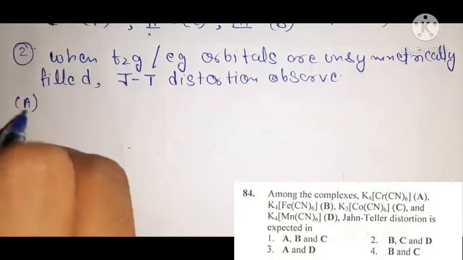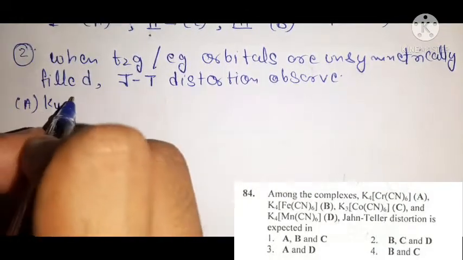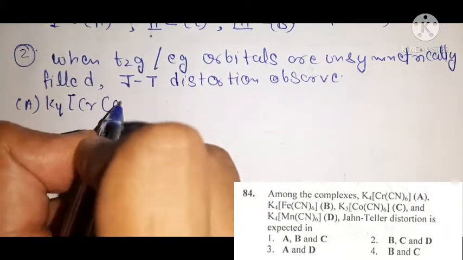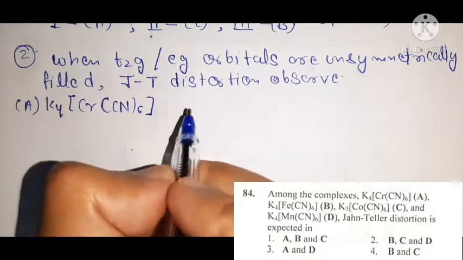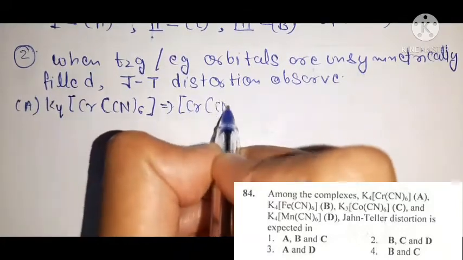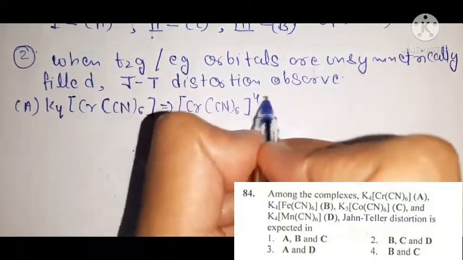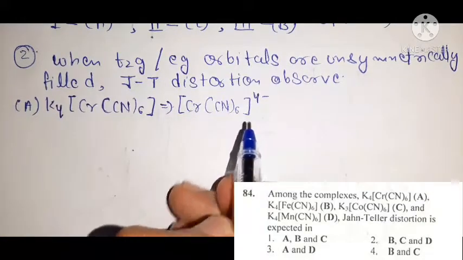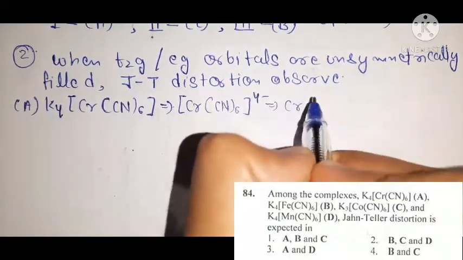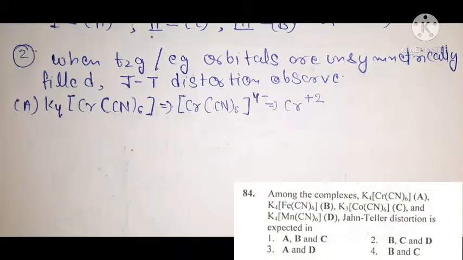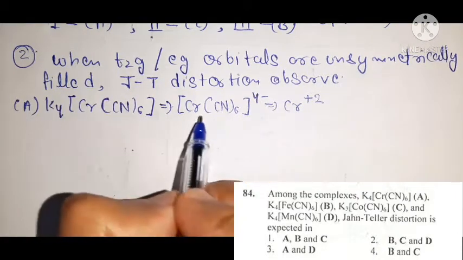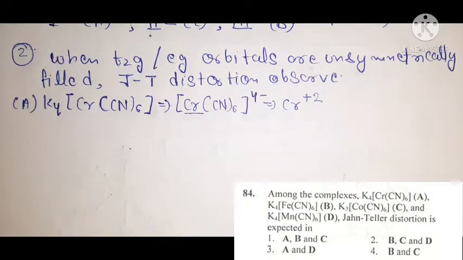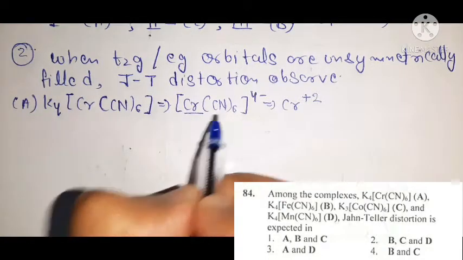See, for A it will be K4[Cr(CN)6]. For this complex it will be [Cr(CN)6]4-. That means in this complex chromium is present in +2 oxidation state. Okay, because CN is a negative ligand, so this will be balanced by the primary valency. So the oxidation state of chromium is +2. Okay, and CN is also a strong field ligand.